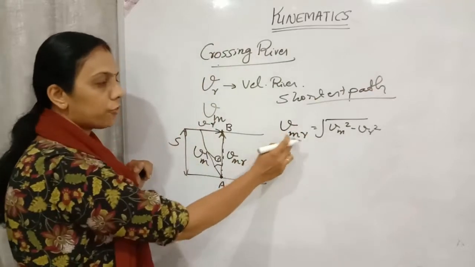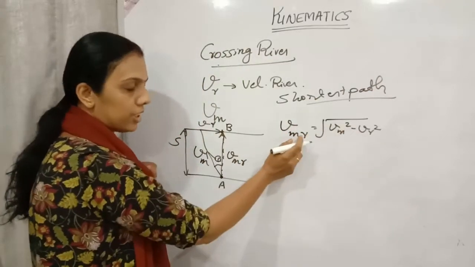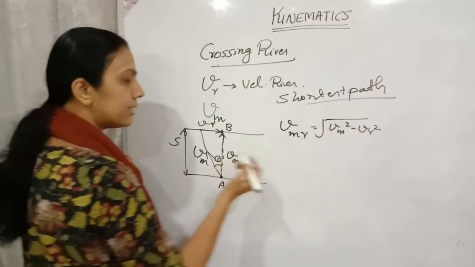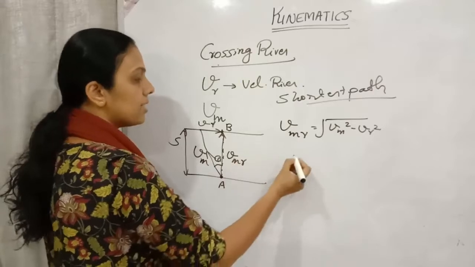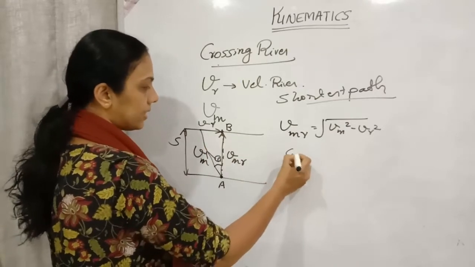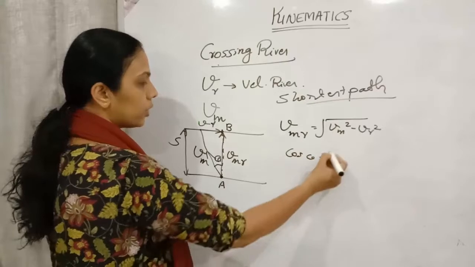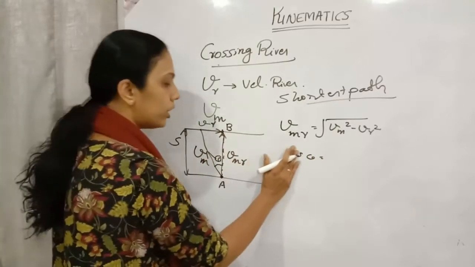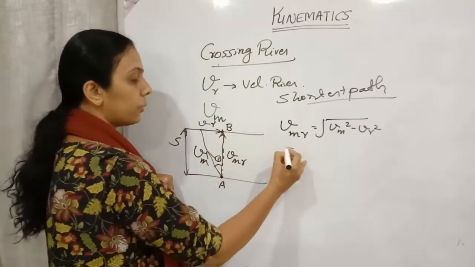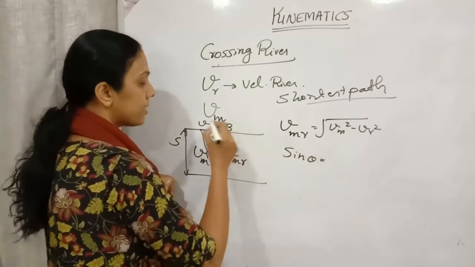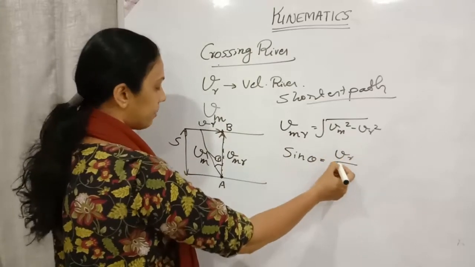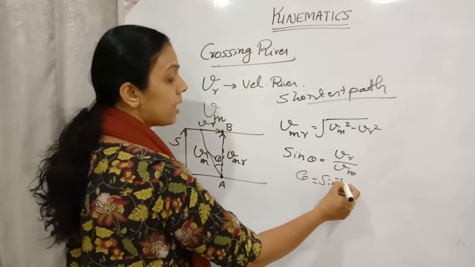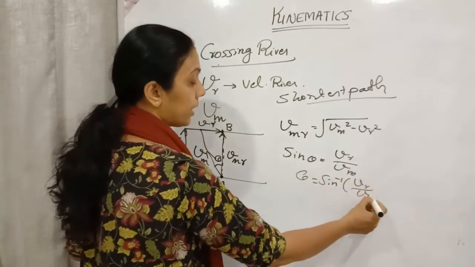VMR, the relative velocity of man with respect to river, will be root of Vm square minus Vr square. Then what will be this angle theta? How can we find the angle theta? See, suppose I consider cos theta. Cos theta will be equal to VMR divided by Vm. But if we don't know VMR and only know Vm and Vr, then you can take sin theta. Sin theta equals opposite side divided by hypotenuse, that is Vm. Therefore, theta will be equal to sin inverse of Vr by Vm. This one you can consider.